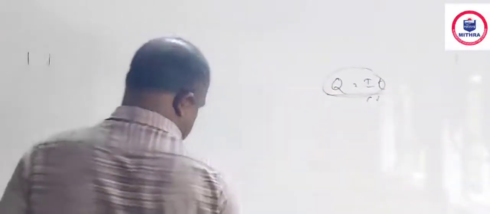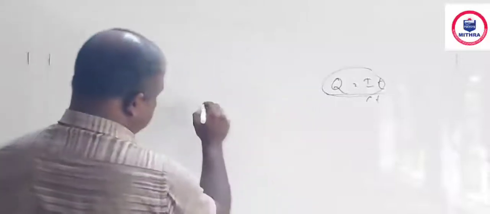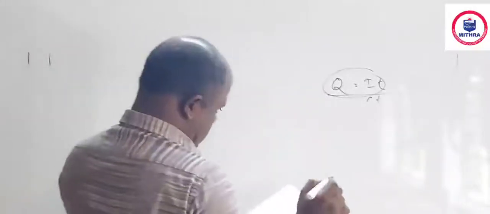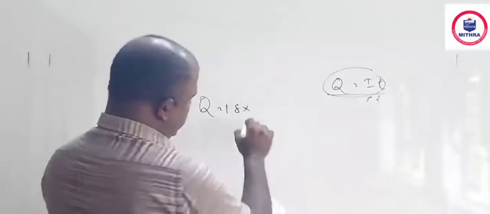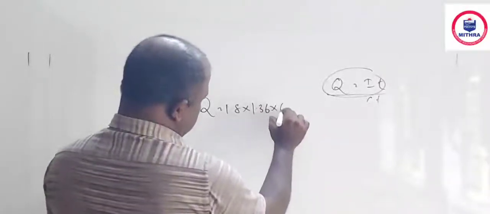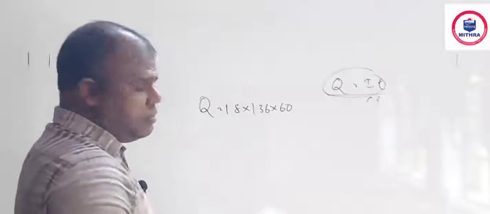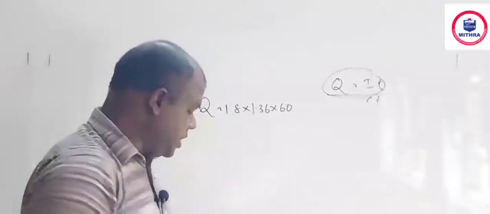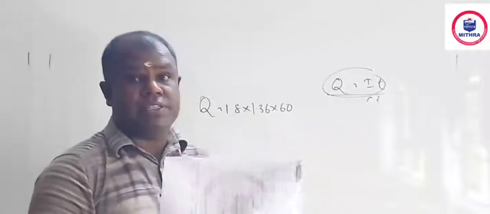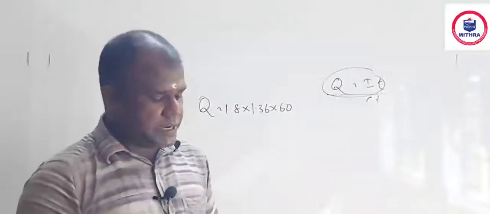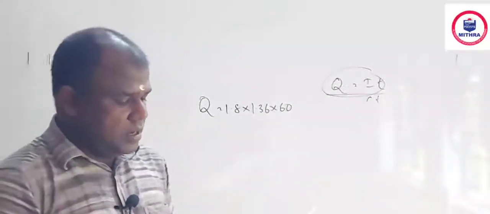See, Q is equal to current strength I, 1.8 ampere, into time, 1.36 into 60. Why are we multiplying with 60? The time is in minutes, but ampere second is coulomb. Ampere second, so time should be in second. Find and tell me.